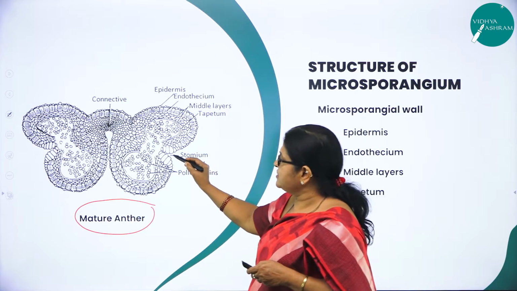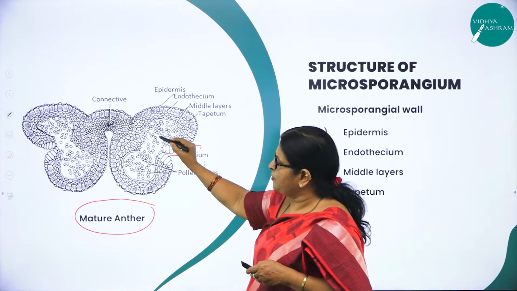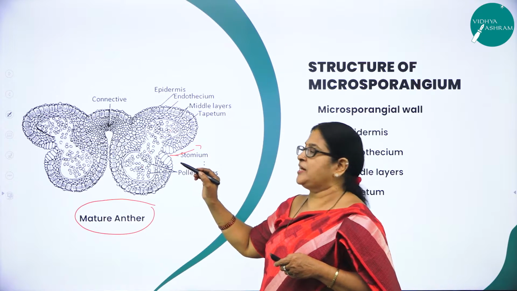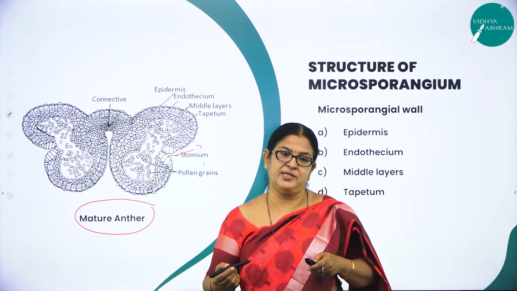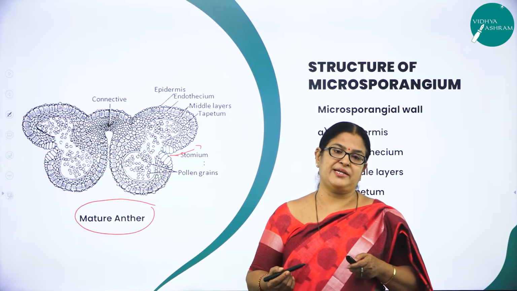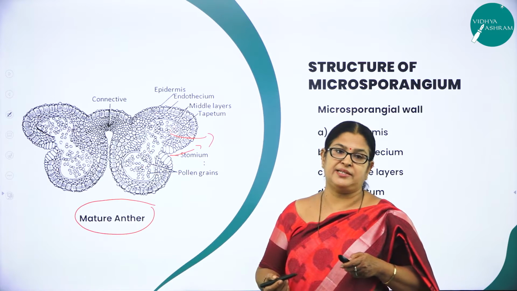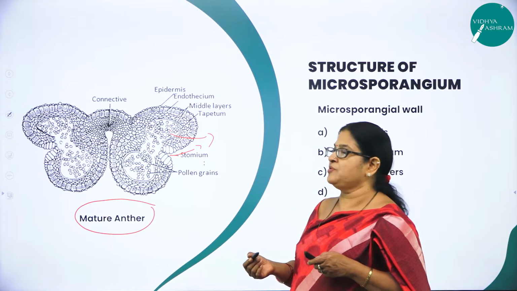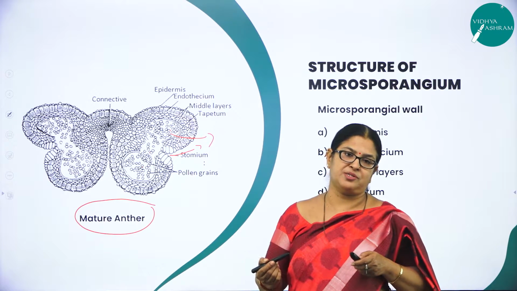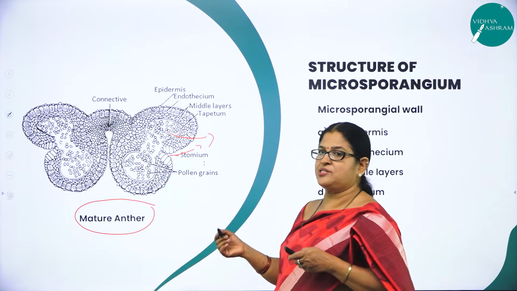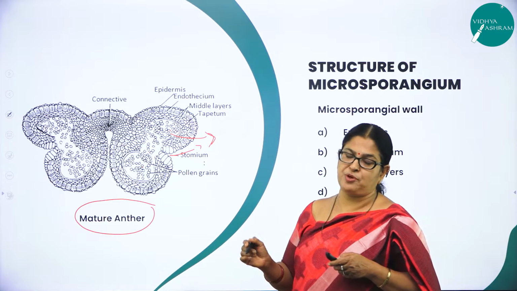Here you can see dehiscence taking place, and all the pollen grains will be released. So that is one way of the release of the male gamete, called pollen grains. As you know, all the pollen grains will not be successful in falling on the stigmatic surface of a flower. Several thousands of pollen grains are produced to compensate the loss, because not all will land on the stigmatic surface to carry on the very important process called fertilization. So maybe that is the reason why each microsporangium produces several thousands of microspores or pollen grains.